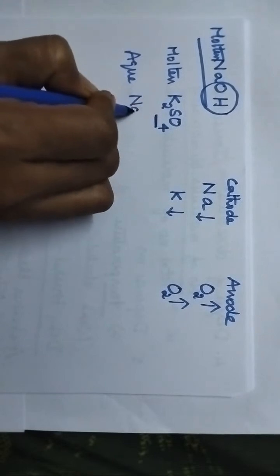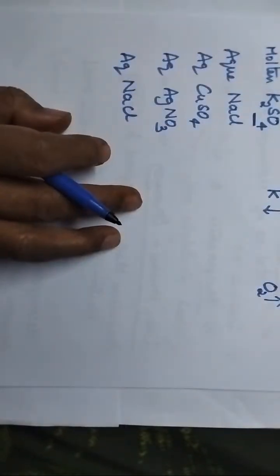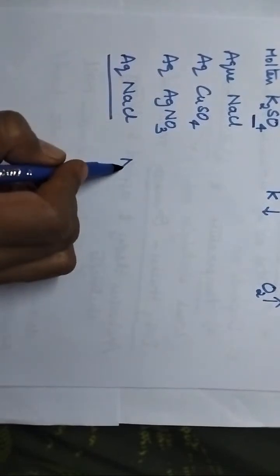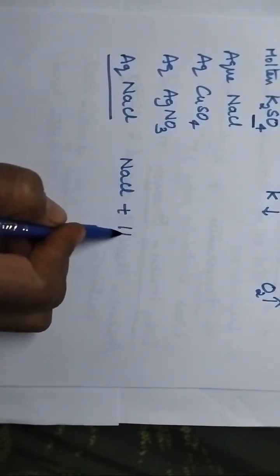But when we consider aqueous NaCl solution or aqueous copper sulfate solution or aqueous AgNO3 solution, then how to guess the products formed at the cathode and at the anode? Let me explain what happens if an aqueous electrolytic solution is taken. Let us consider aqueous NaCl solution. Here NaCl will be dissolved in water.